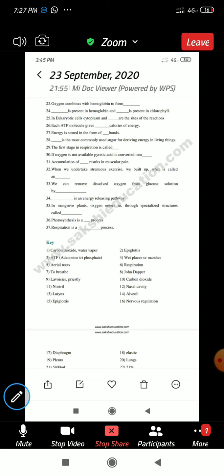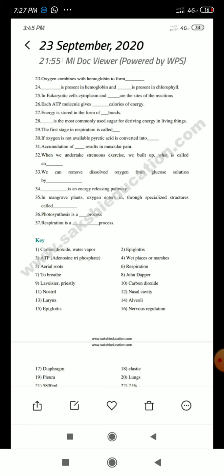Dash is present in hemoglobin and dash is present in chlorophyll. Here they are asking about elements. Anybody can say? Iron is present in hemoglobin, and magnesium is present in chlorophyll. Magnesium. Okay.